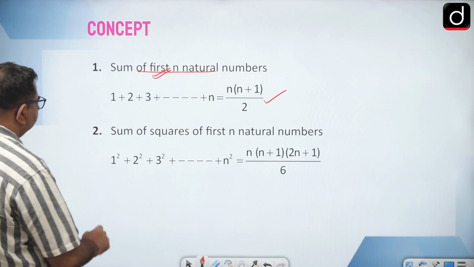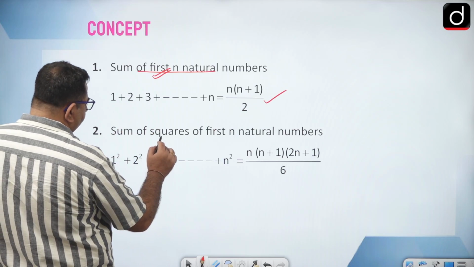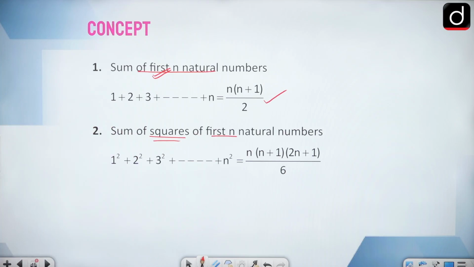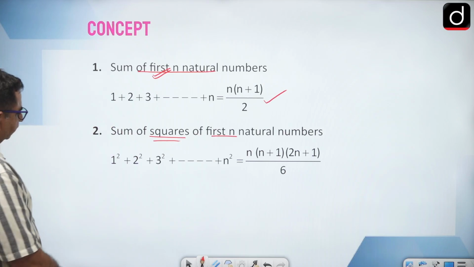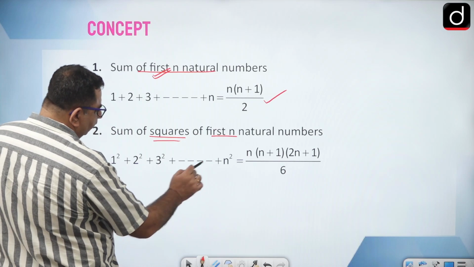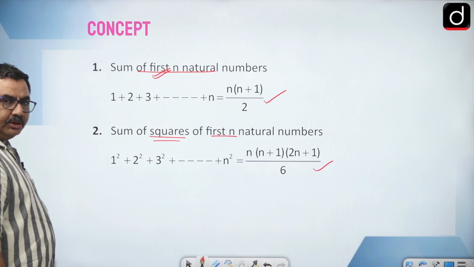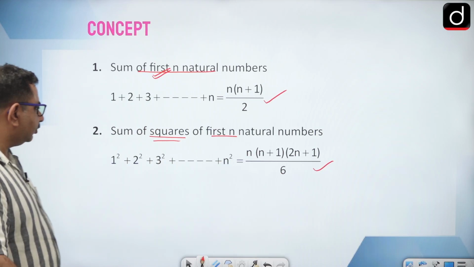Then next is the sum of squares of first n natural numbers. So if first is written, it will start with 1: 1, 2, 3 up to n square. This is the formula for the sum of squares of first n natural numbers.